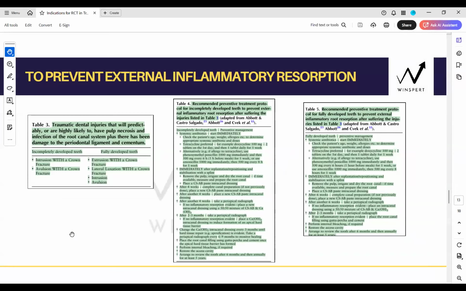Yes or no, please? Your table 2 and 3, this complete latest IADT guideline has been added to your hot notes. Has anyone here seen this hot note before? Same, your calcium silicate and indications of RCT after traumatic injuries, Narendra. It was announced on the group also. The new hot note was created and added to endodontics. Okay. So you have to review, Narendra. These tables you have to revise, okay?